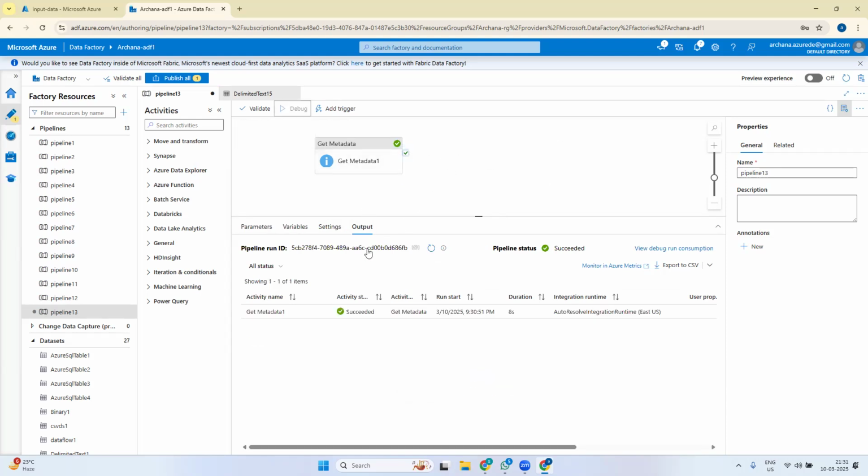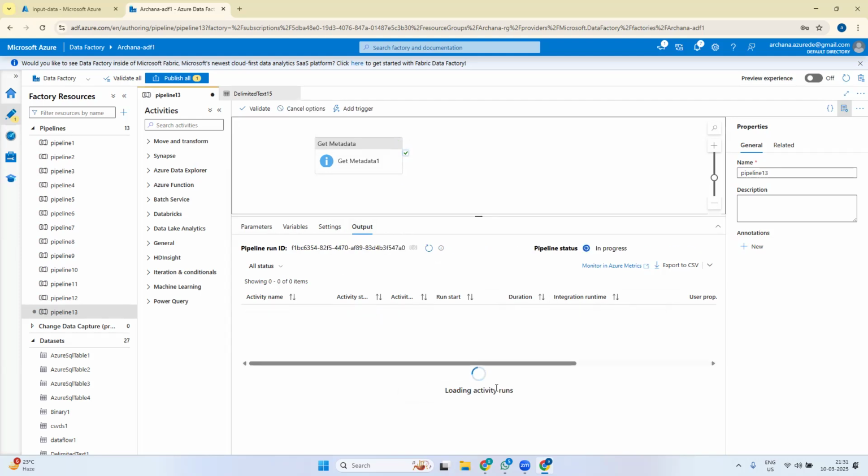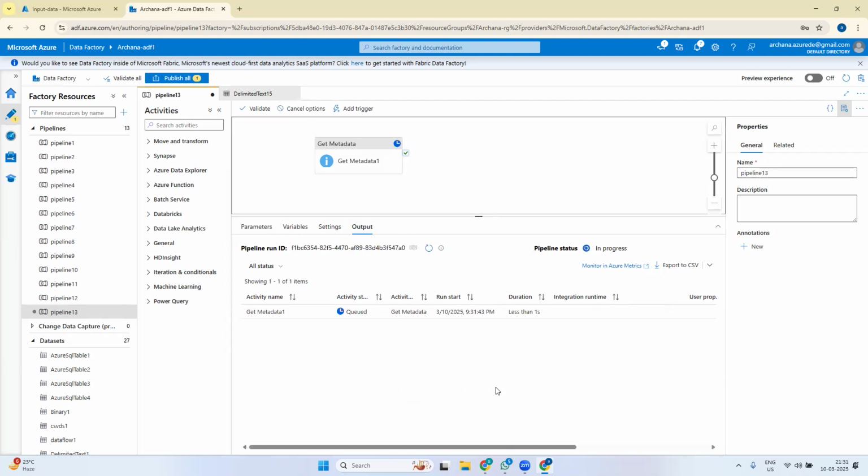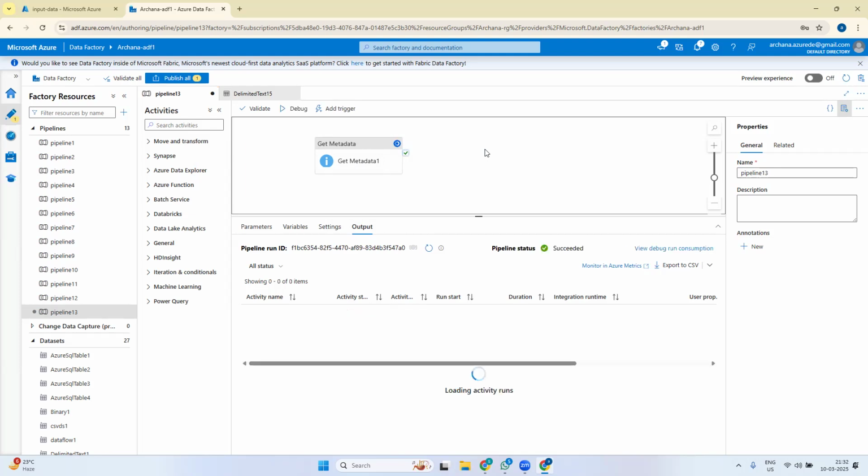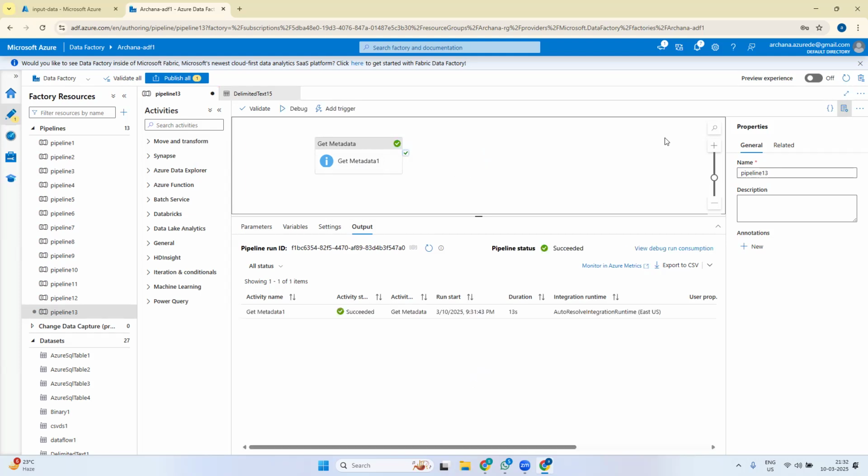If there is some scenario where we want to see whether the file was last modified today or yesterday, if it is yesterday, it's an old file and I don't want to process it. But if the last modified date is today's date, I want to process it because it is a new file. In that kind of scenario, I can use this get metadata activity to find out the last modified date, and after this I can put a condition that the file was modified today only, then it will move forward to processing.